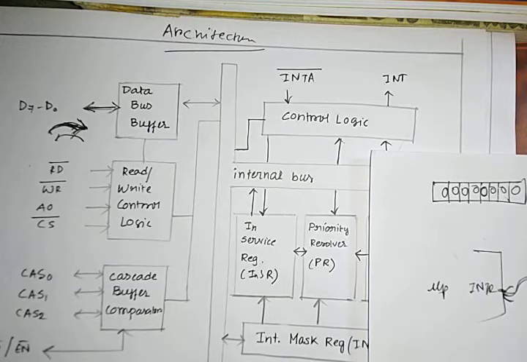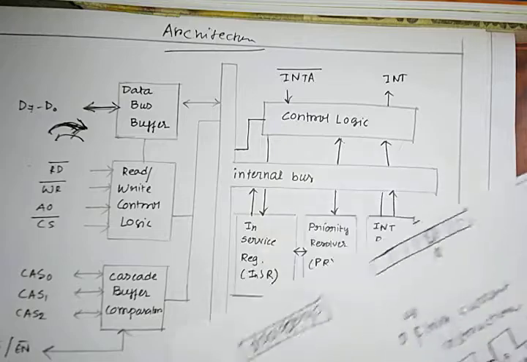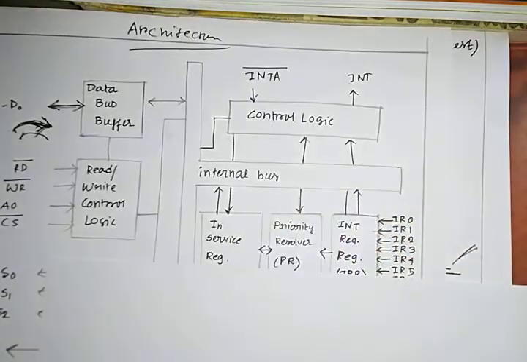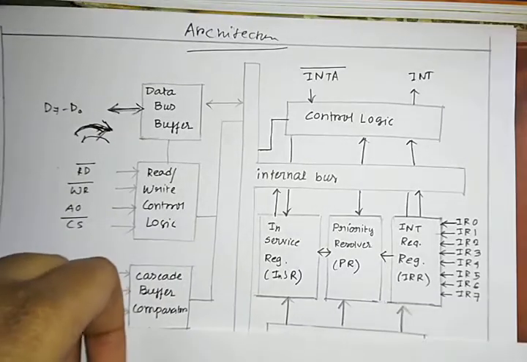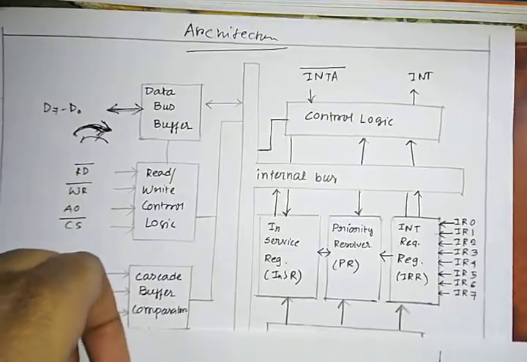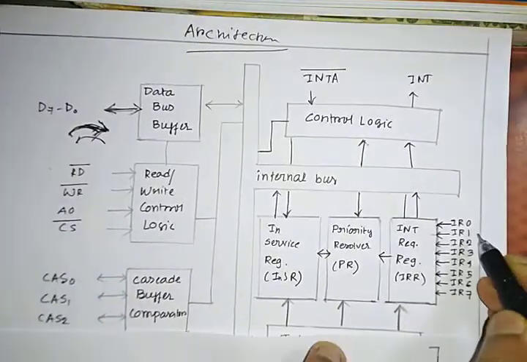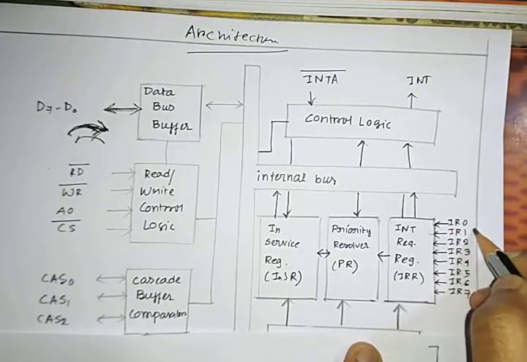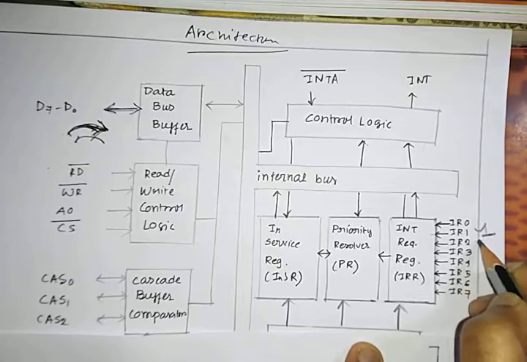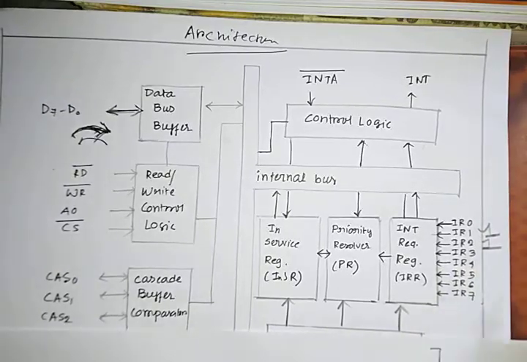Now let's have some complex scenarios. Just assume that in some case IR1 and IR2 both get signal 1 simultaneously.